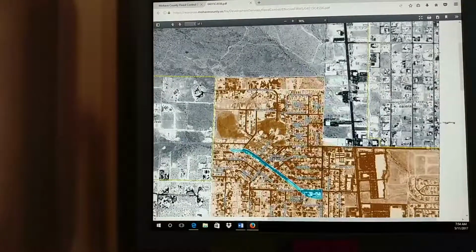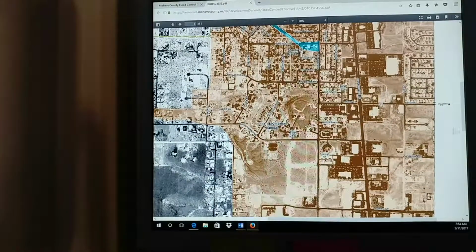You can zoom in from there, find your parcel, has the crosshairs on it, showing that it's the shaded Zone X. You can also save or print this one as well.